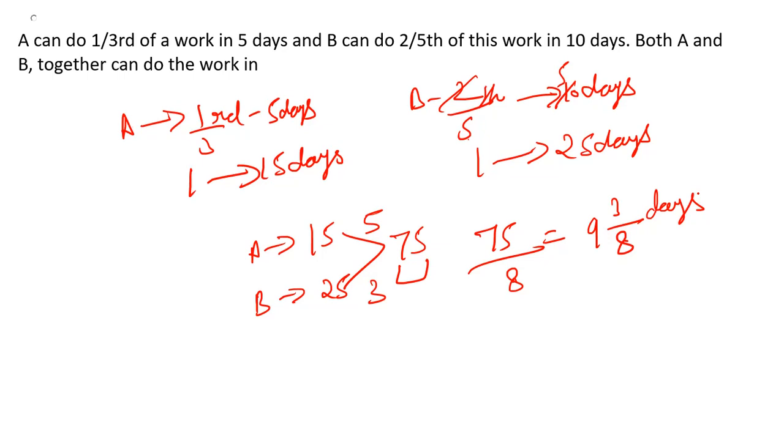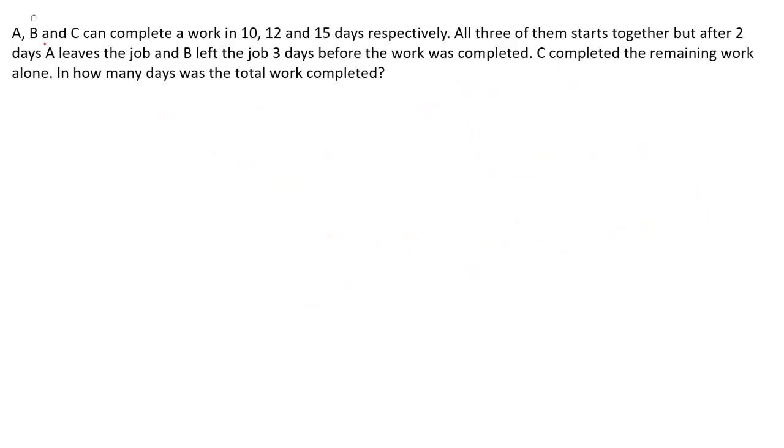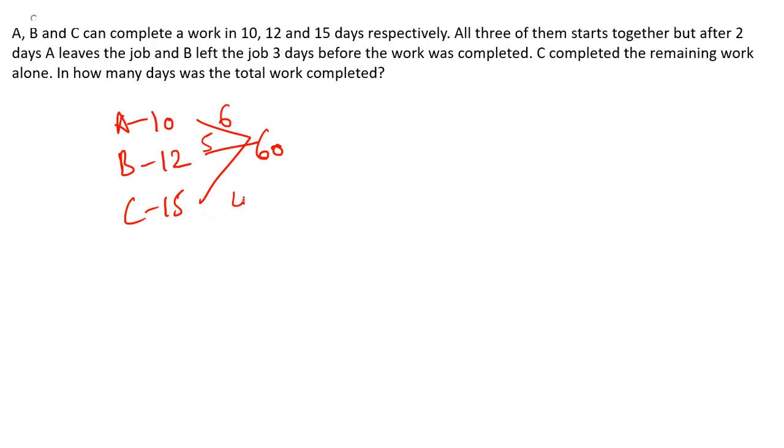Let's move to our next question now. A, B, and C can complete a work in 10, 12, and 15 days. For A, the work can be done in 10. For B, work can be done in 12. For C, work can be done in 15 days. So if you take the LCM, we can take 60. So here efficiency of A will be 6, efficiency of B will be 60 divided by 12, that will be 5, efficiency of C will be 4.